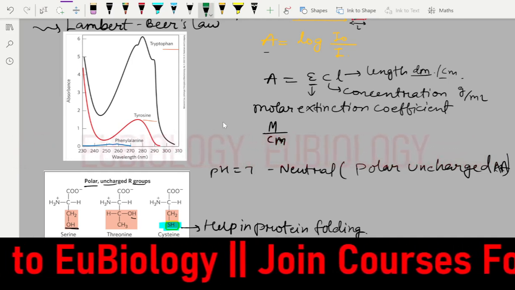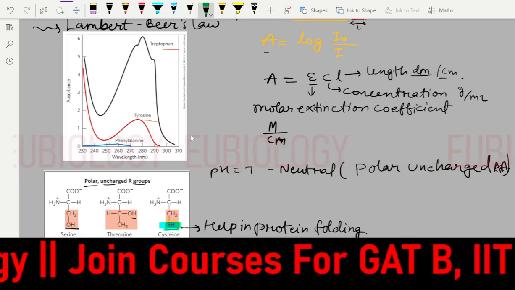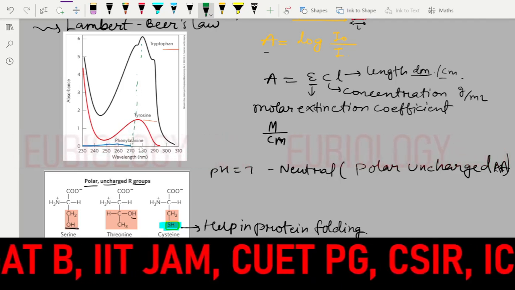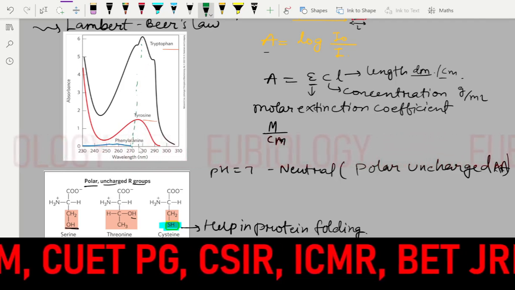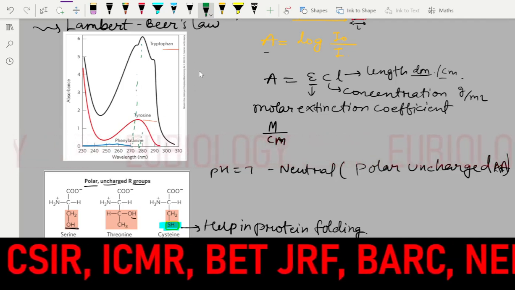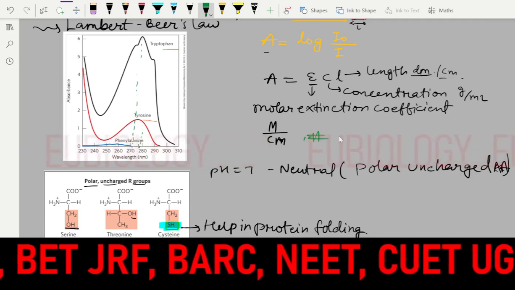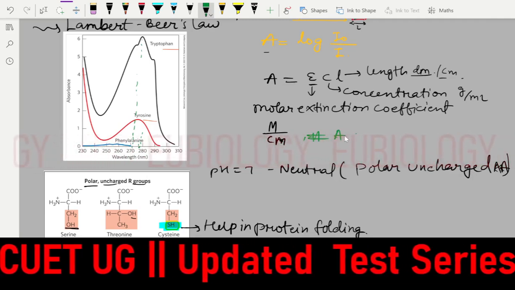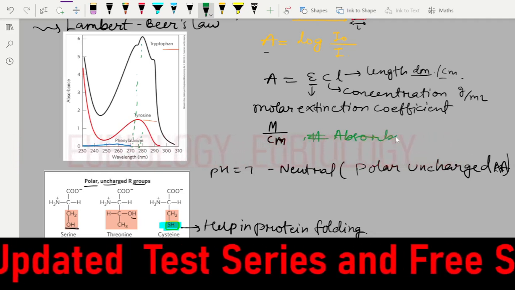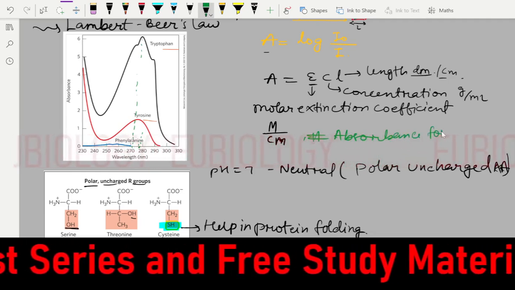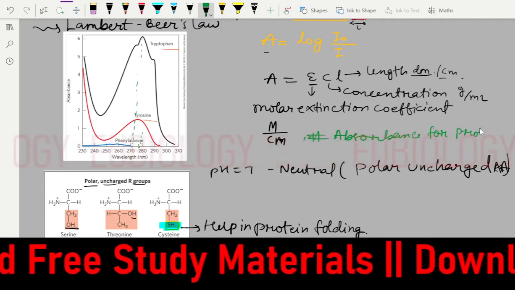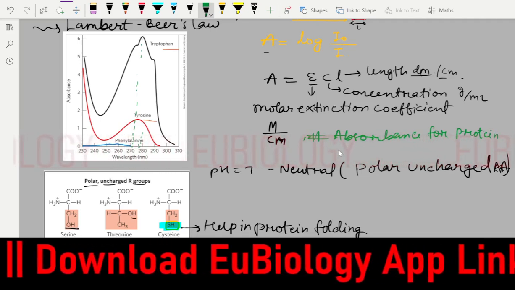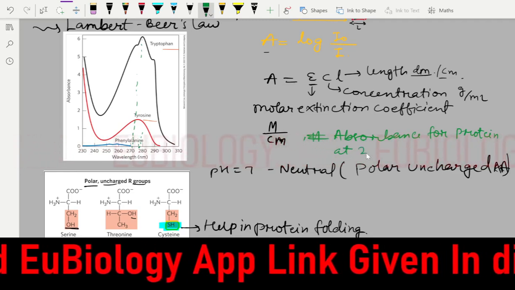So this is the graph which is taken for the absorbance. If you see, most of the absorbance happens in this range. Around 272, the line is not even straight. So you can write the most absorbance for protein. We used to take absorbance for protein at 280 nanometer.